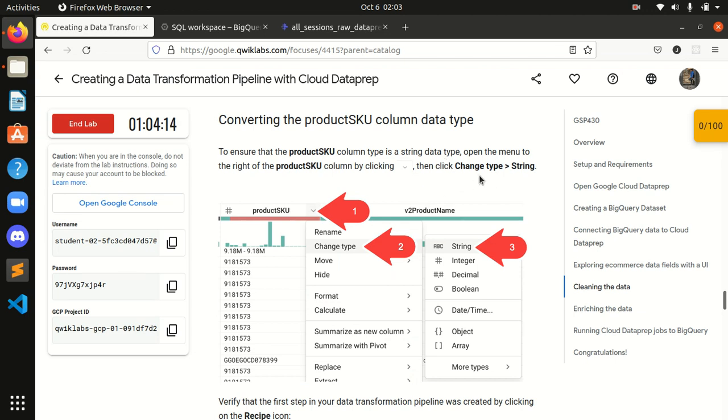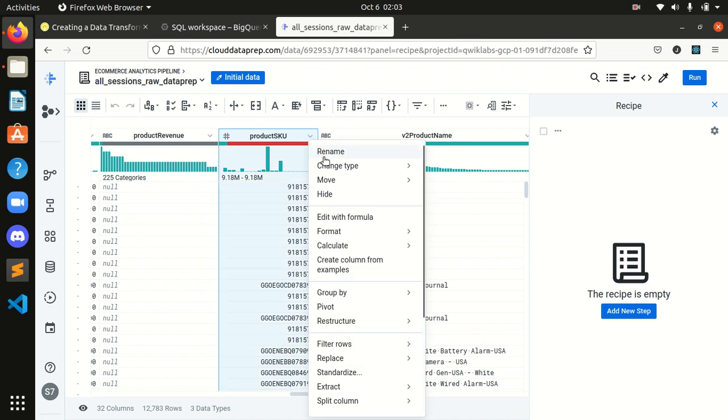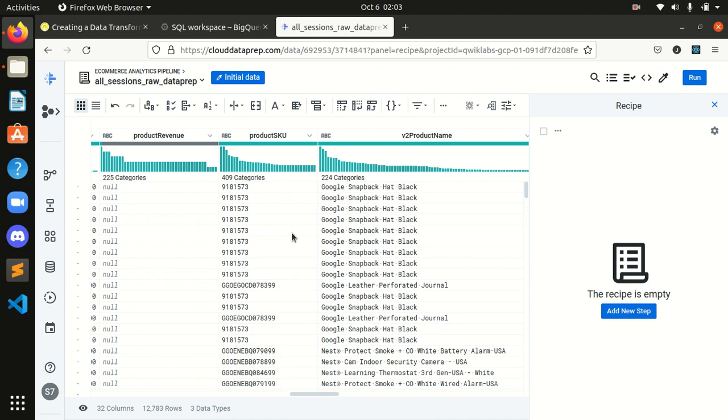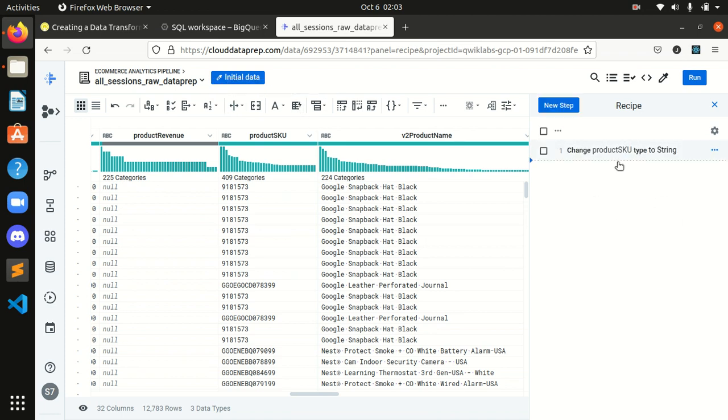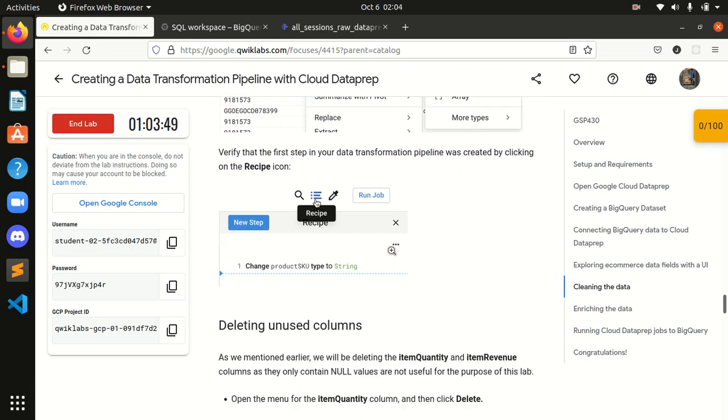Okay, to change to the string data type, open the menu to the right of the product SKU column by clicking, then change type, then string. I will click here, guys, then change type, then string. You can see the product SKU type is now string. Then verify that the first step in your data transformation pipeline was created by clicking on the recipe icon.